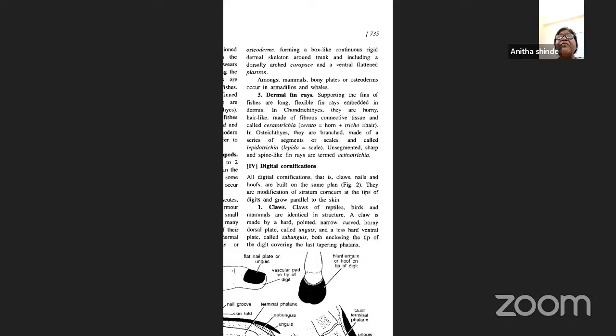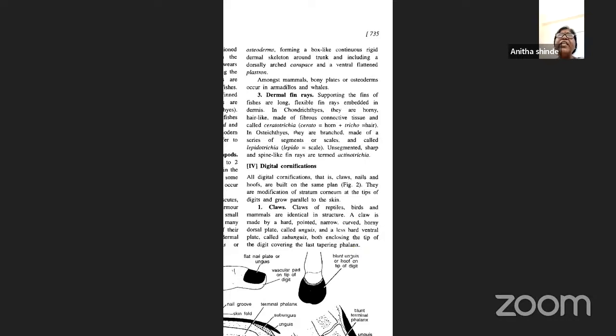Now, dermal fin rays, where are the fins? Fishes, you all know, possess the fins. Supporting the fins of the fishes, you have got long, flexible fin rays, which are embedded in the dermis. In chondrichthyes, they are horny, hair-like, made up of fibrous connective tissue, called ceratotrichia. In osteichthyes, they are branched, made up of a series of segments of the scales, called lepidotrichia. Unsegmented, sharp, and spine-like fin rays are also present, which are called actinotrichia.